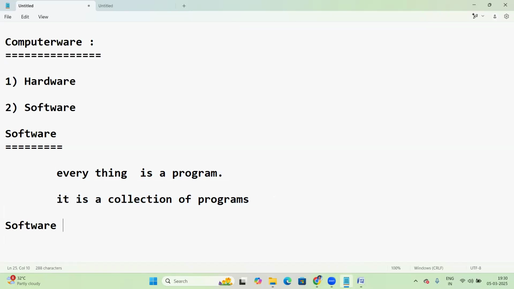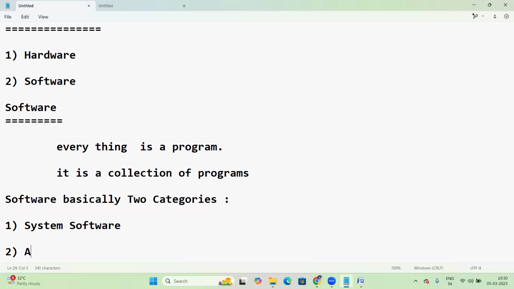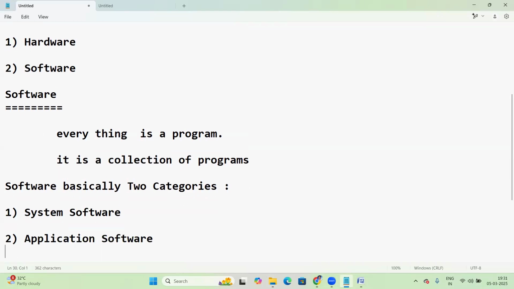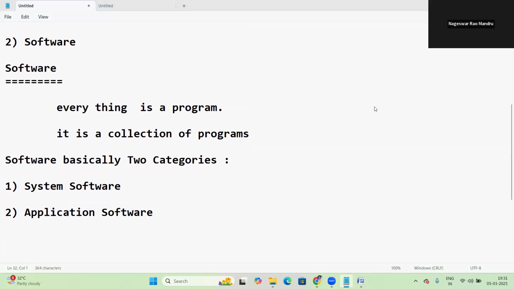Here, software basically has two categories. First one, system software. Second one, application software. System software and application software.